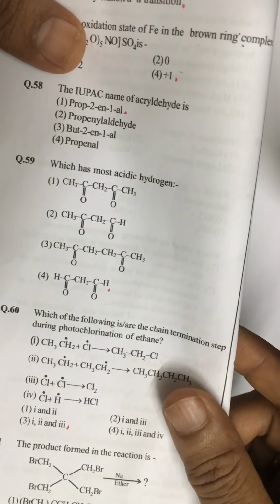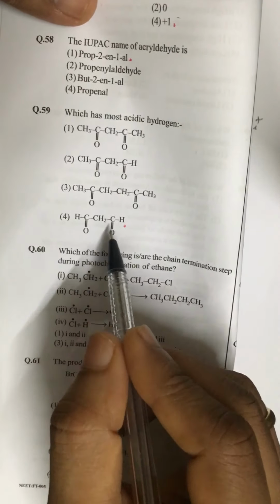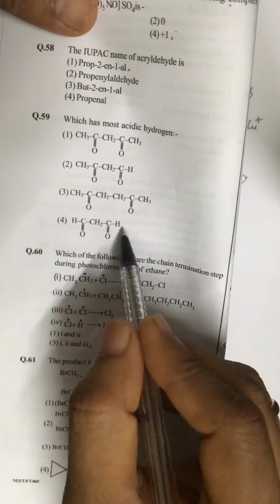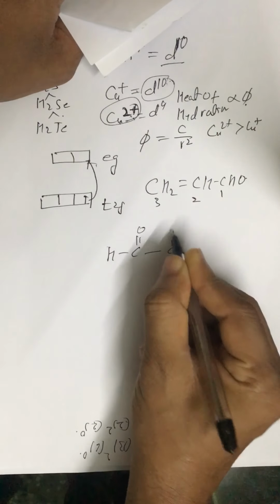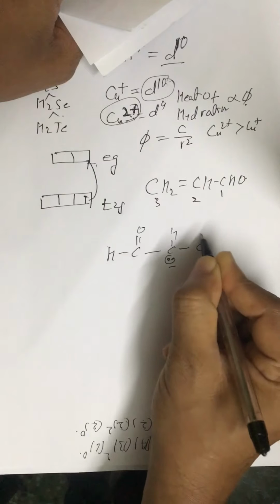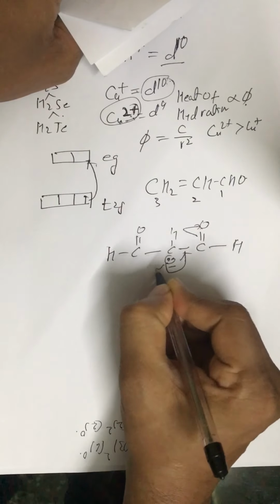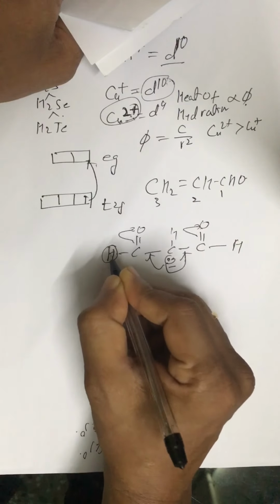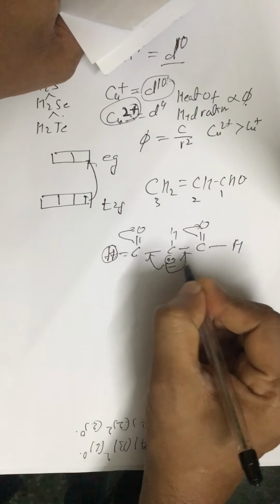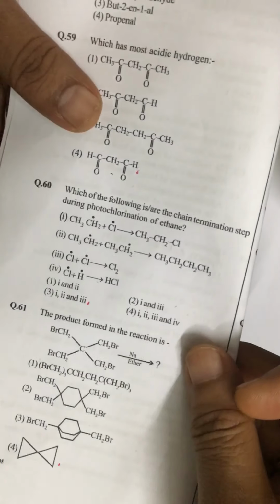59. Which has most acidic hydrogen? So look at the fourth compound. See here we don't have alkyl groups. So after the donation of H+, what happens? This is the negative ion which is formed, and this negative ion is stabilized by this factor or this factor. All right. So this alkyl group, if it is a methyl group, will decrease acidic strength, or will decrease the stability of this anion which is formed after the donation of H+. So this one is most acidic.